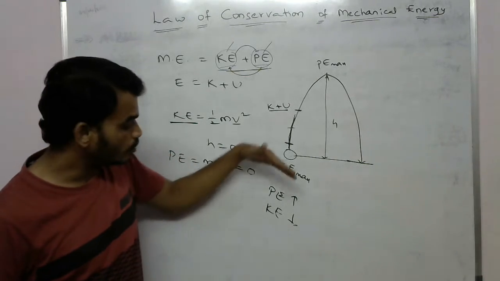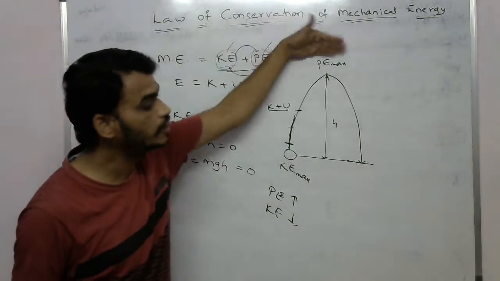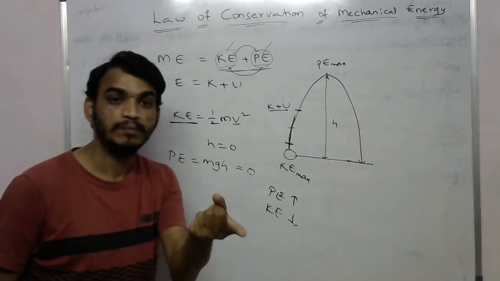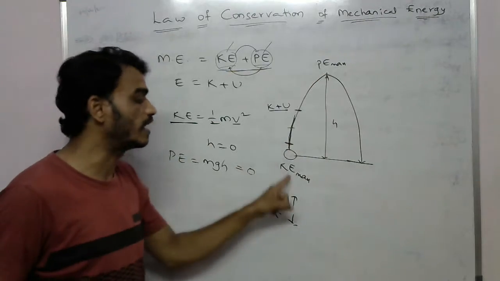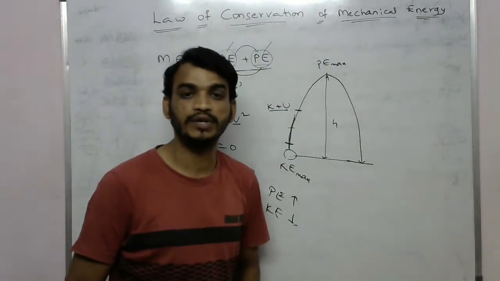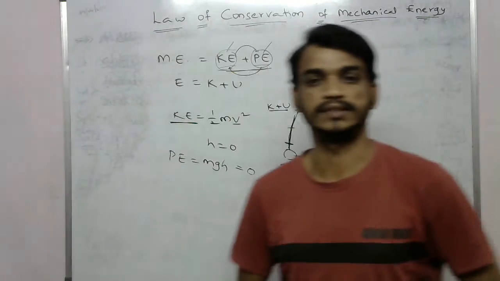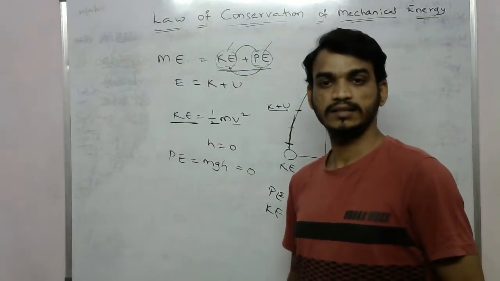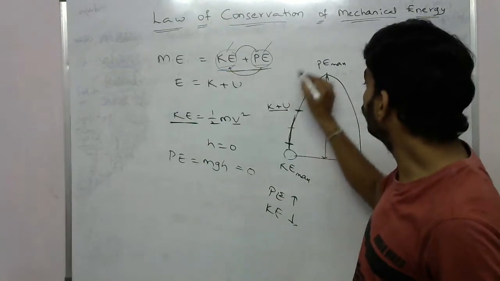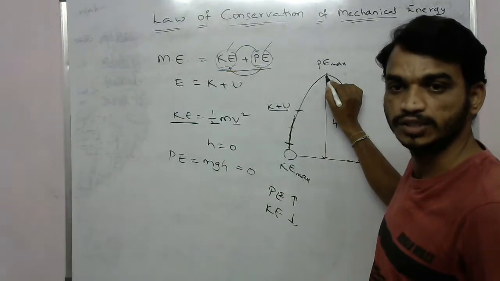So the total kinetic energy is converted into potential energy, but the sum of the potential energy and kinetic energy is again the same. At this point and this point, the sum of the kinetic energy and potential energy is the same. It does not change. It is always constant. So however much mechanical energy is present here, the same amount of mechanical energy is present here also.